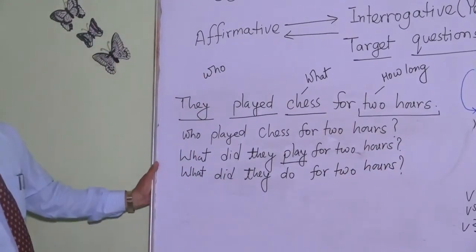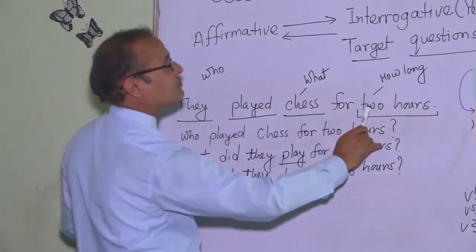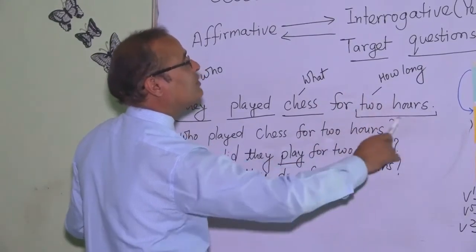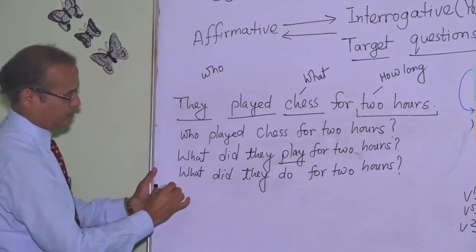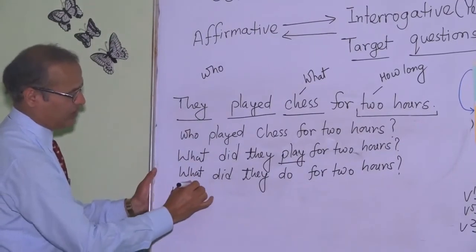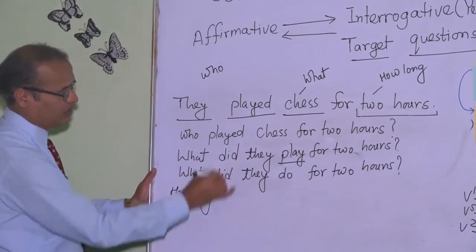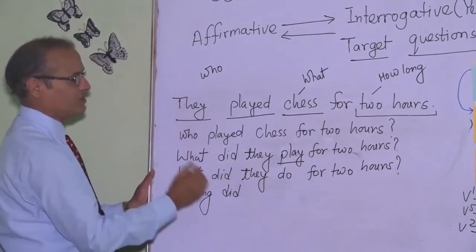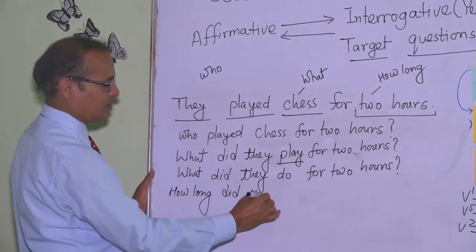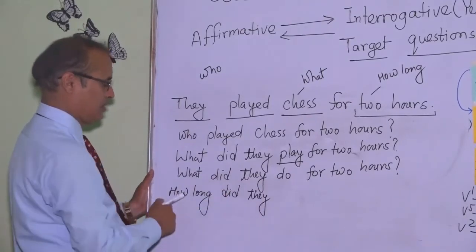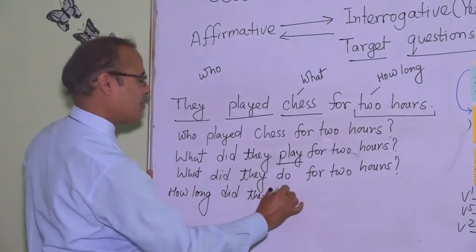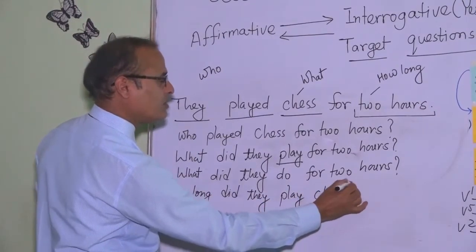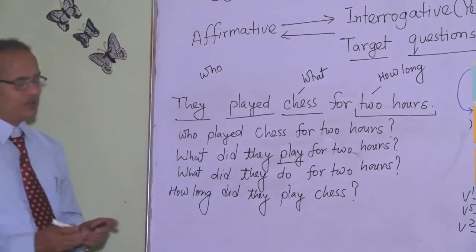Alright, the question with this duration, time period, how long? We start the question with a phrase, how long, then helping verb, did, subject, they: how long did they play chess?